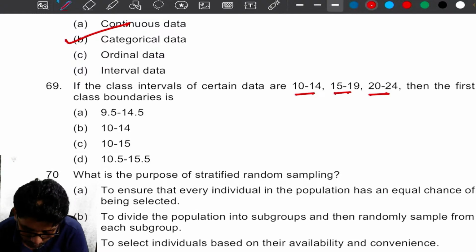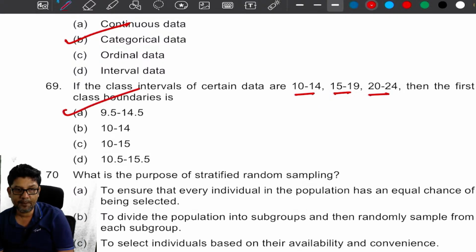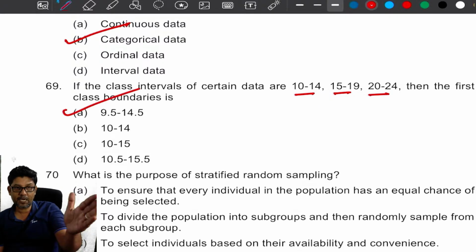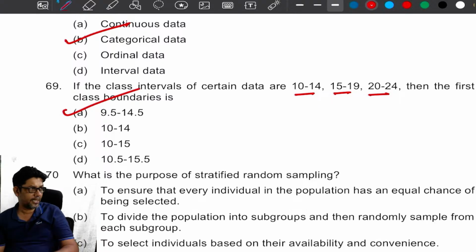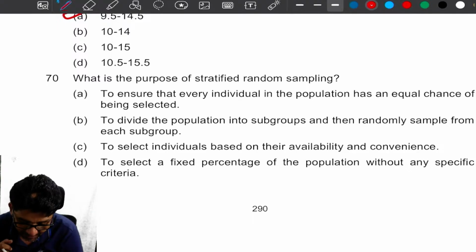Class intervals of a certain data are 10 to 14, 15 to 19, 20 to 24. Then the first class boundaries are 9.5 to 14.5. Subtract 0.5, add 0.5. Right? Class boundaries. What is the purpose of stratified random sampling?